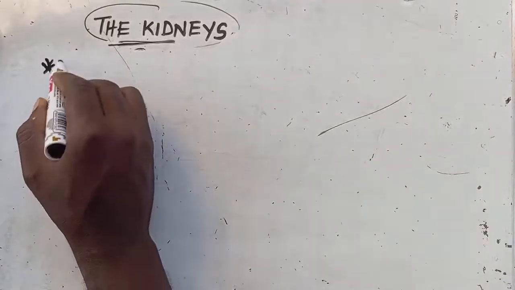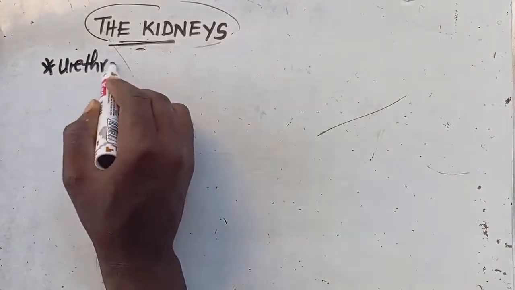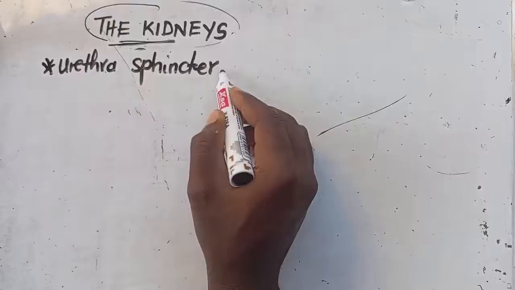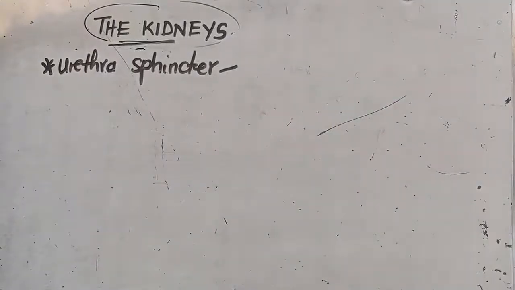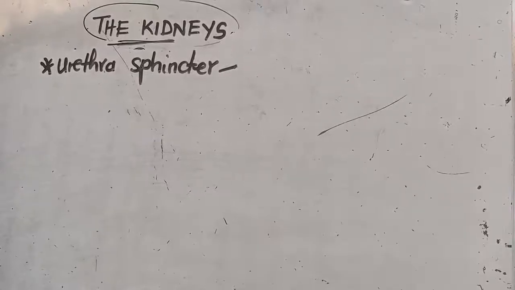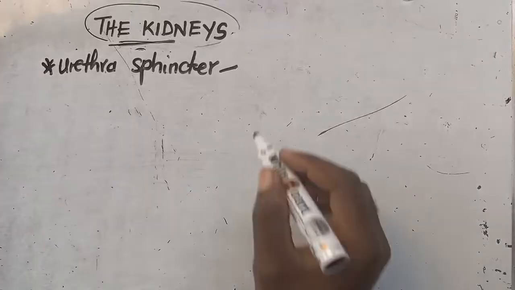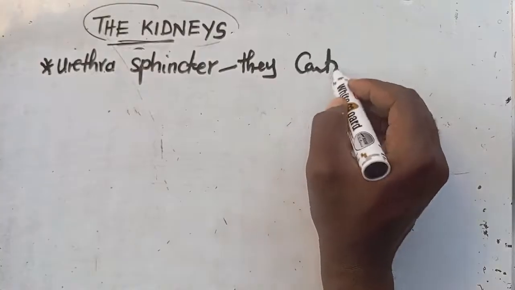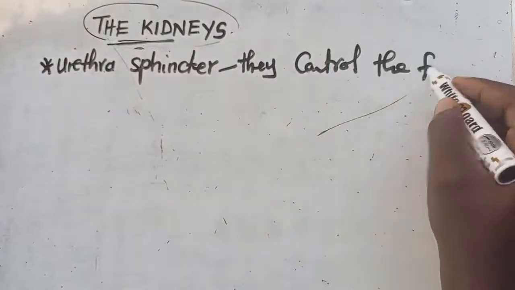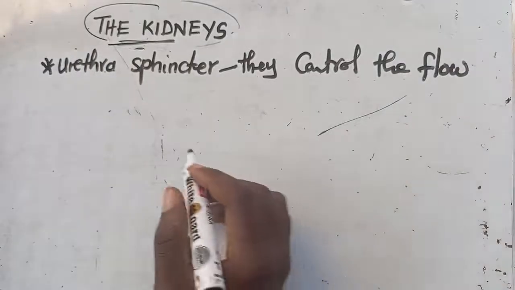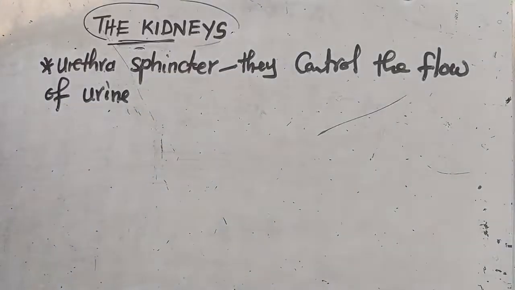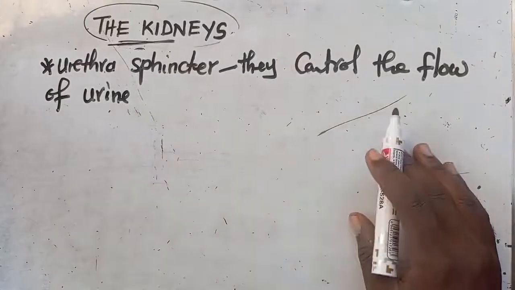I'm talking about something that is called the what? Urethra sphincter. So this urethra sphincter, I told you that it is just a ring of muscle that is found at the end of the urinary bladder. So they are in charge of what? They control the flow of urine. This is the function that they get to play.